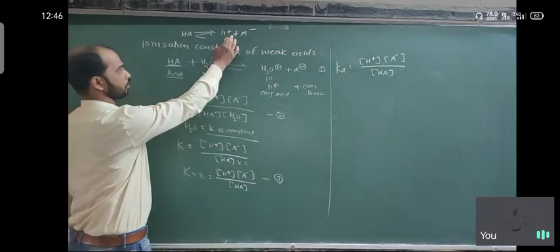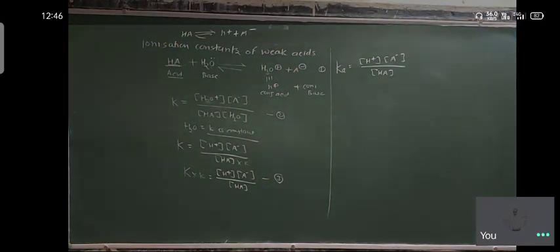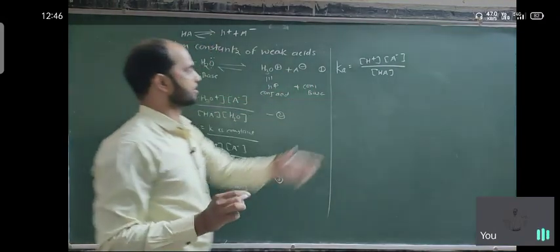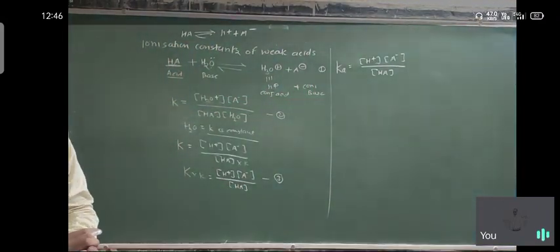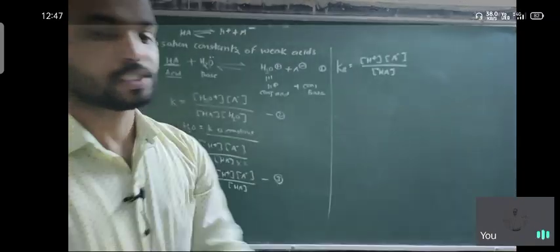So product upon reactant. This is the Ka, Ka is H plus and A minus upon HA. So we get another equation.